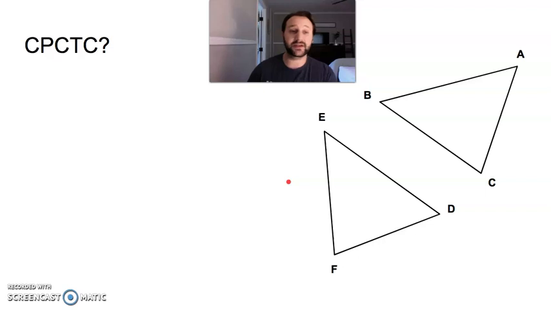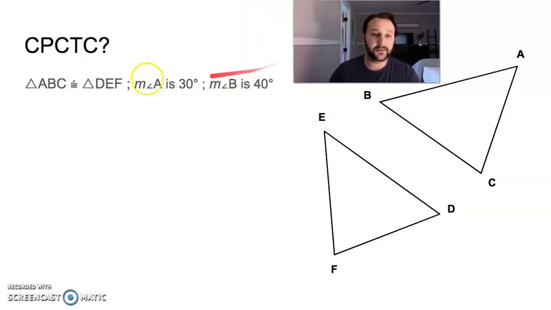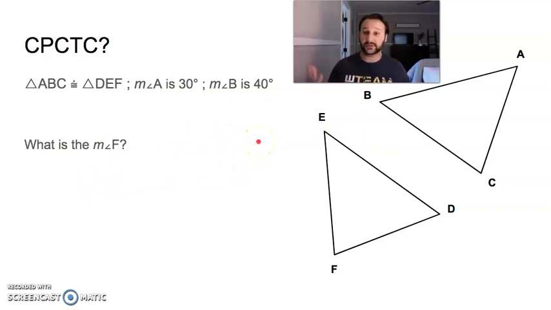Sides and angles make up a triangle, and those sides and angles would be congruent. So this says triangle ABC is congruent to triangle DEF. The measure of angle A is 30. The measure of angle B is 40. What's the measure of angle F? Again, order is important. Let's look at what we know. A is 30, B is 40.